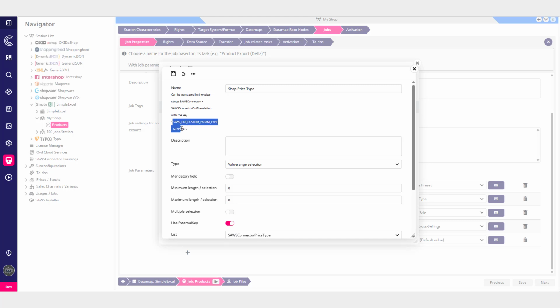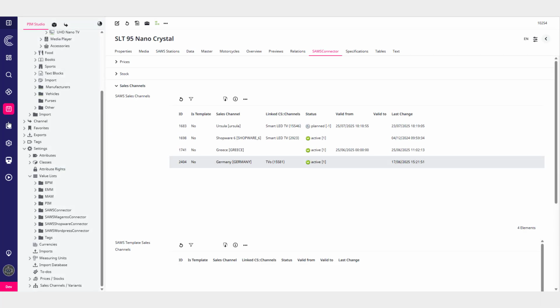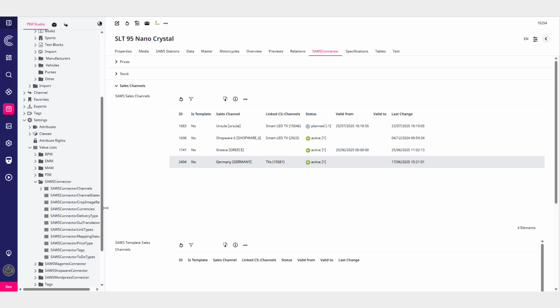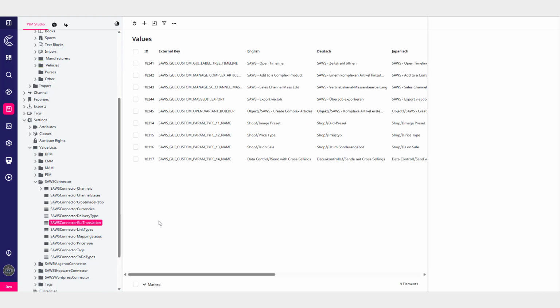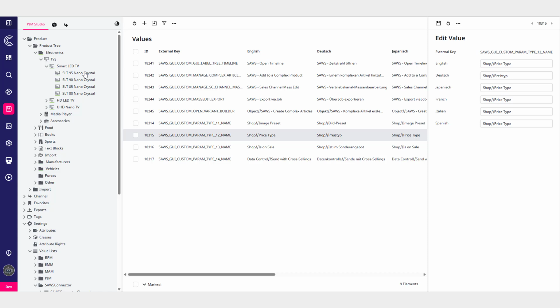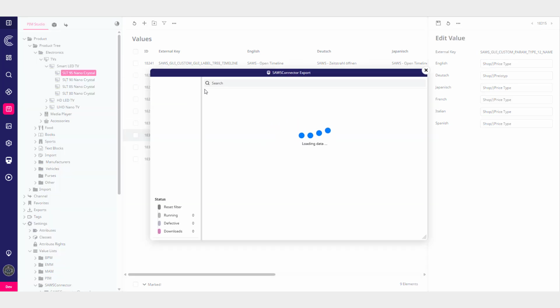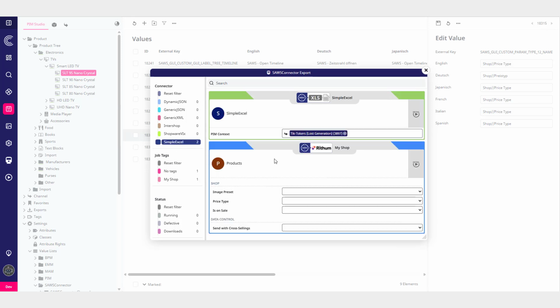With the latest update, these context parameters can now be translated and organized into sections using the GUI translation value range. This makes it much easier to manage and keep track of your parameters, especially as their number grows.